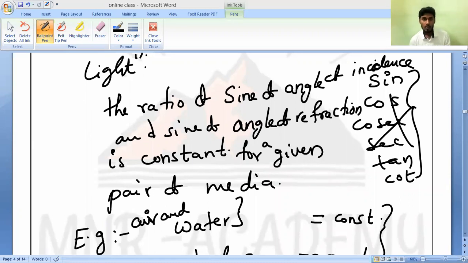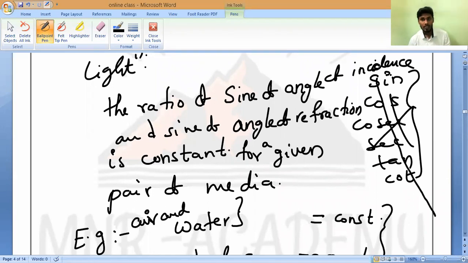After angle of refraction also. Sine of angle of refraction is constant for a given pair of media. It is there on the screen you see here. Do you understand? Yes or no? Yes, sir.